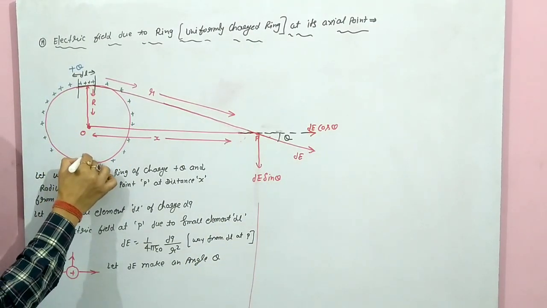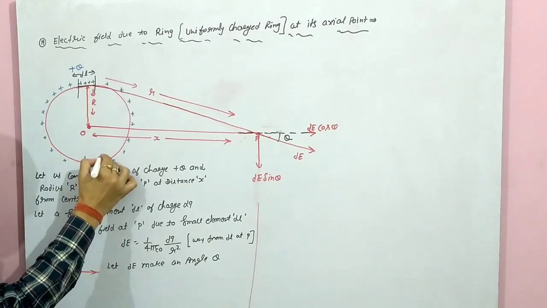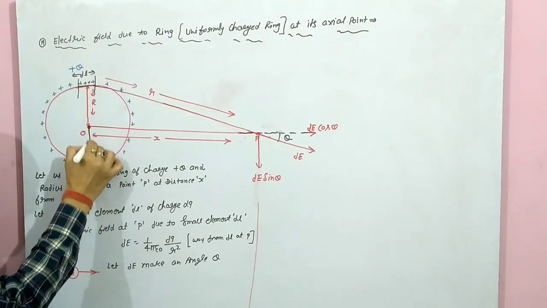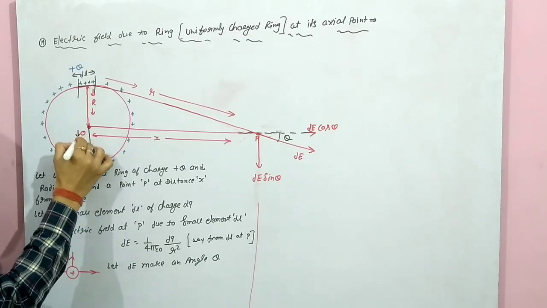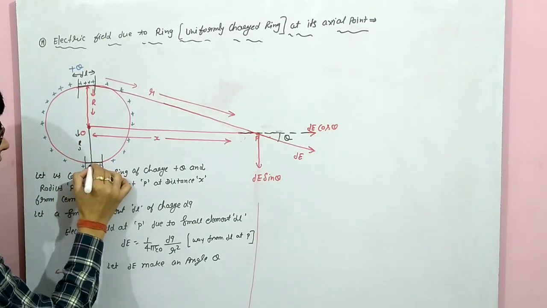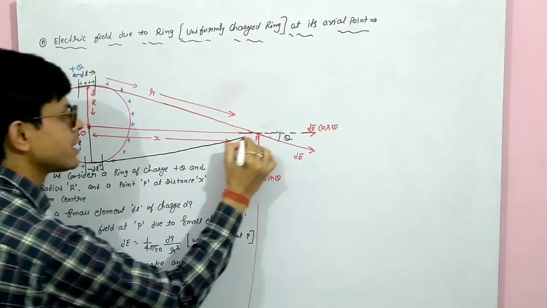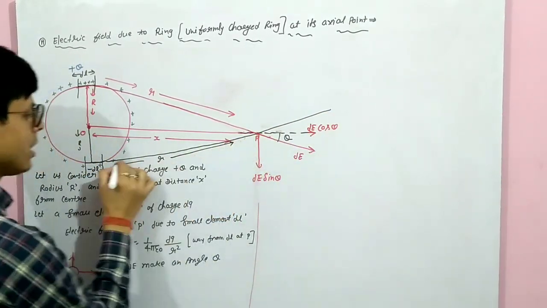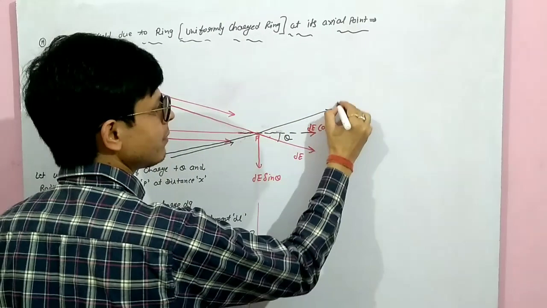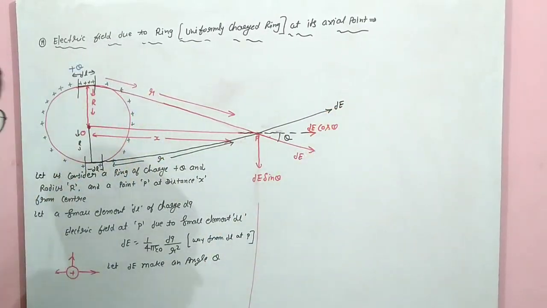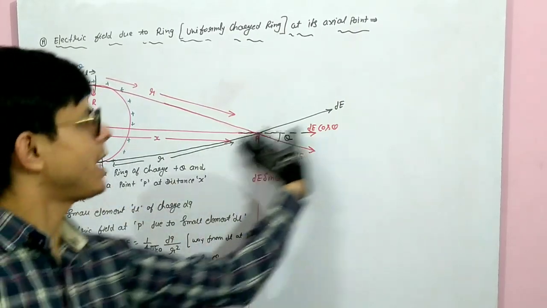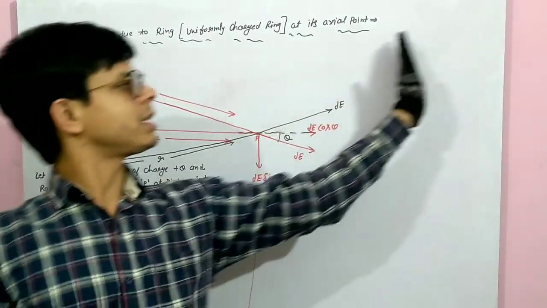If you take that small element on the lower side, with length dl and charge dq, then this distance will be r only. Then from this, let the distance here be how much? This is also r. Let us consider this is also r. So at that time the field will be in this direction. If I take dl not here but here, then the field will come outward, away from it.